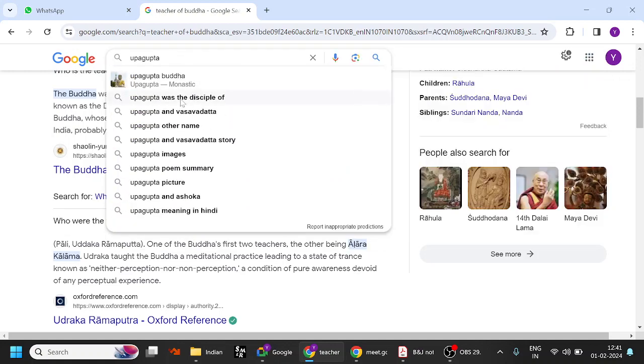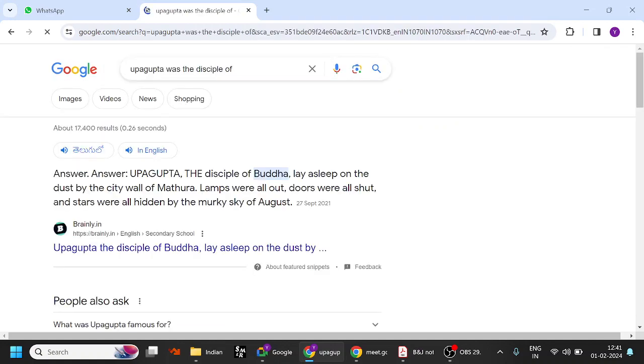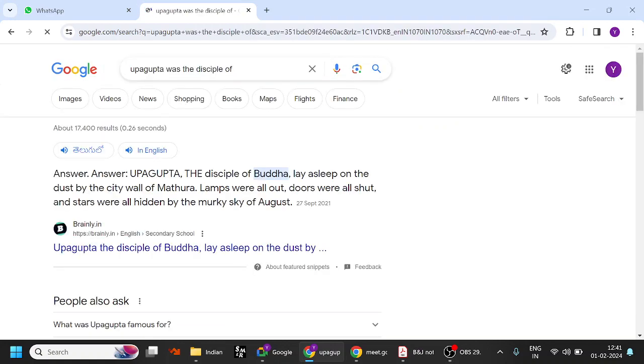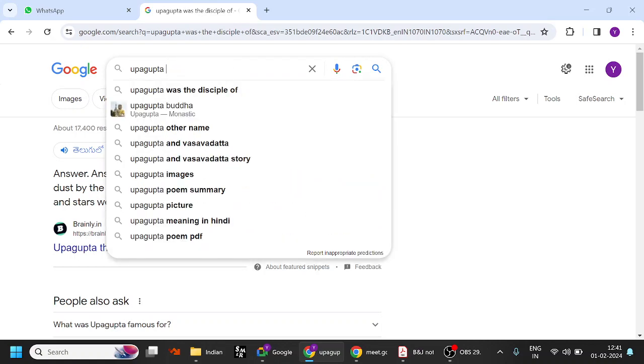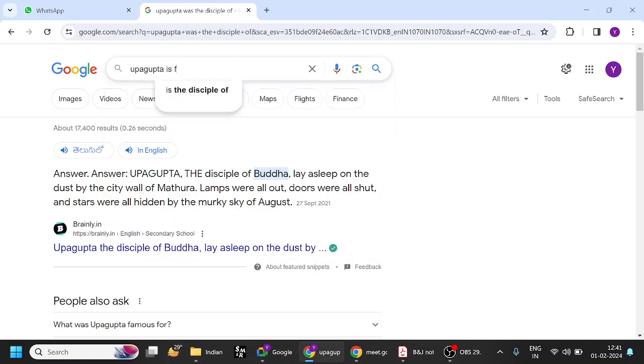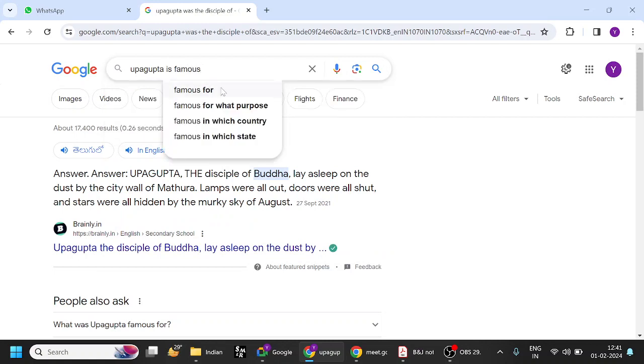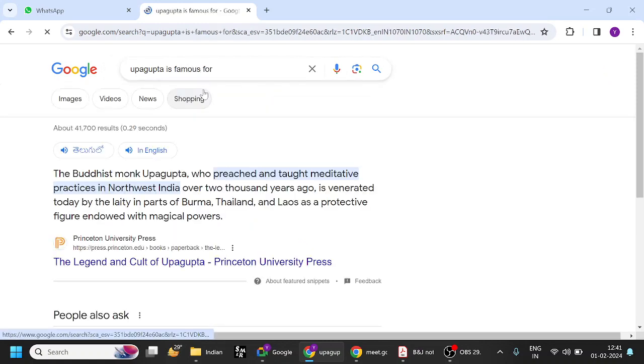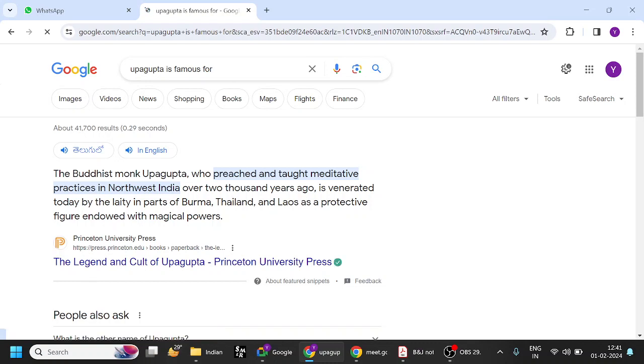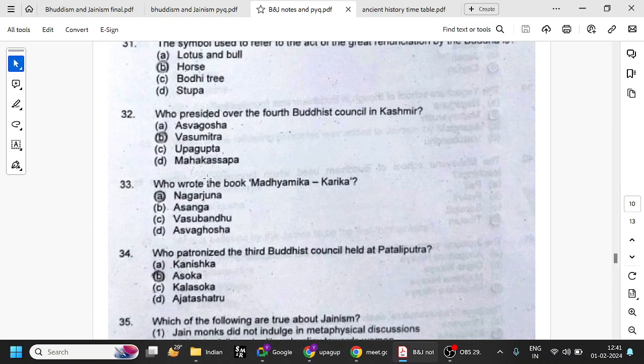Upagupta was the disciple of Buddha. Upagupta is famous for being a disciple of Buddha. Buddhist monk Upagupta preached and taught meditative practice in the Northwest. Okay, fine. So he's a disciple of Buddha.